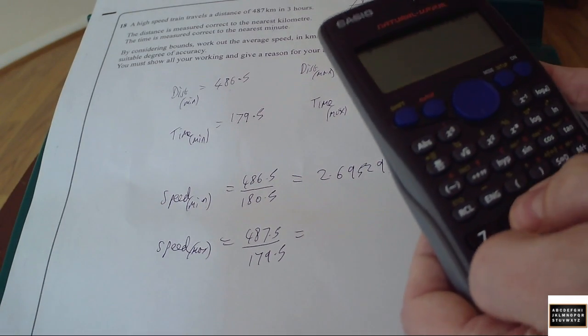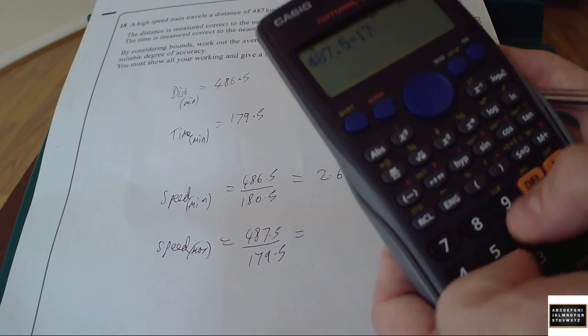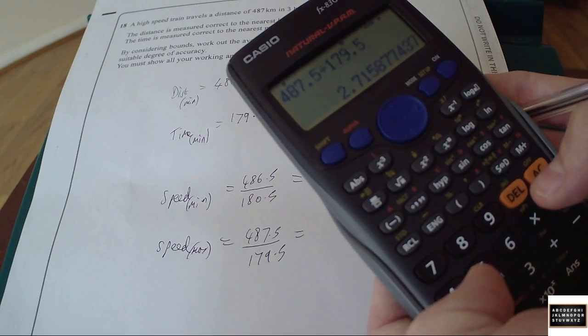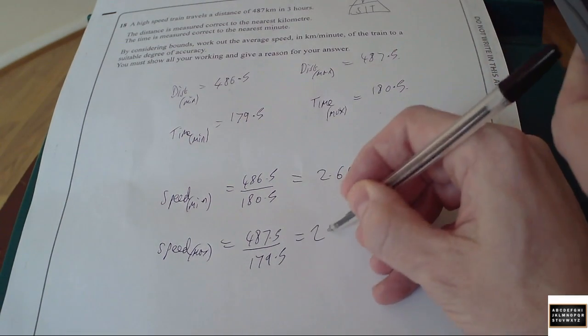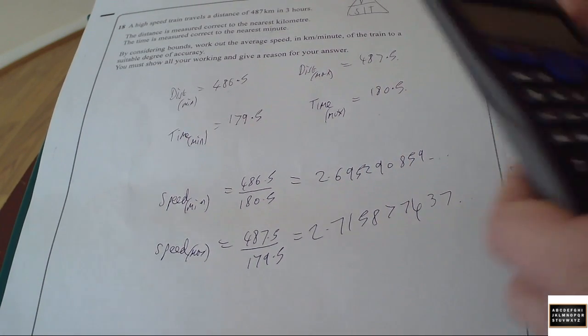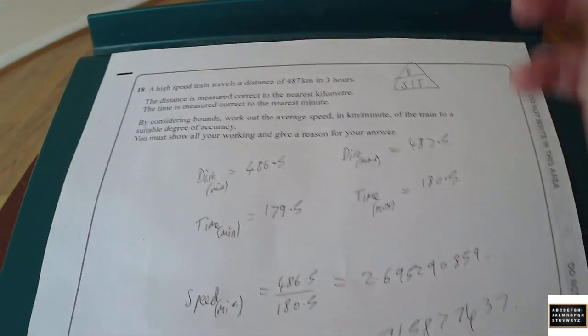And again, we're going to do this one. So 487.5 divided by 179.5 gives 2.7158774737.